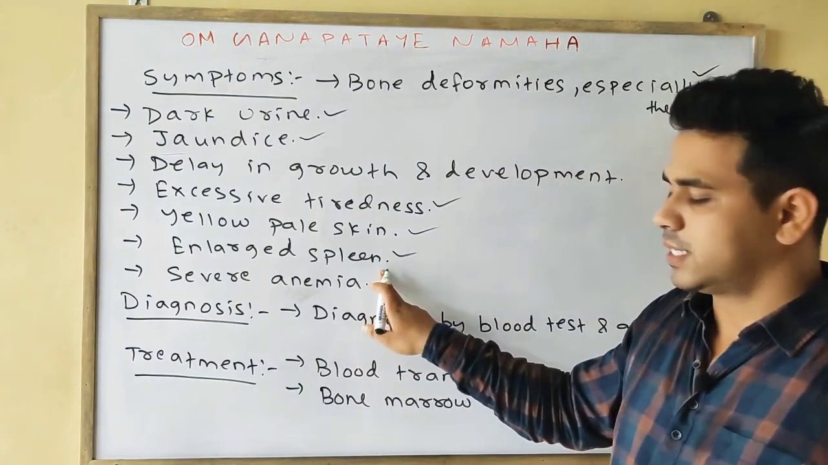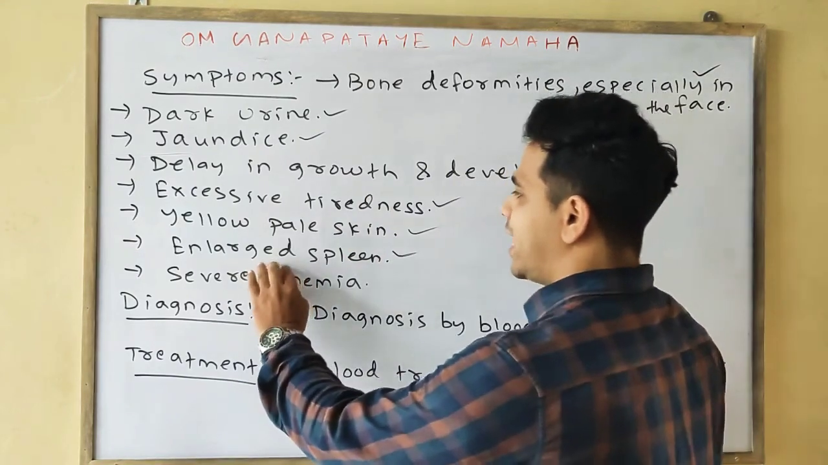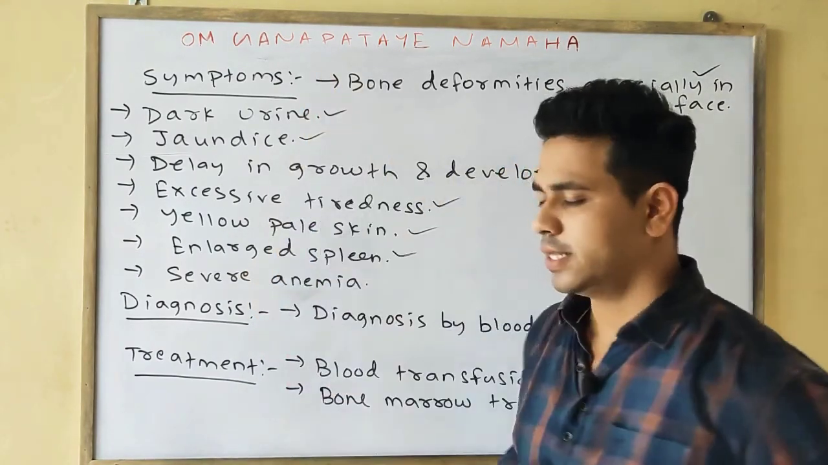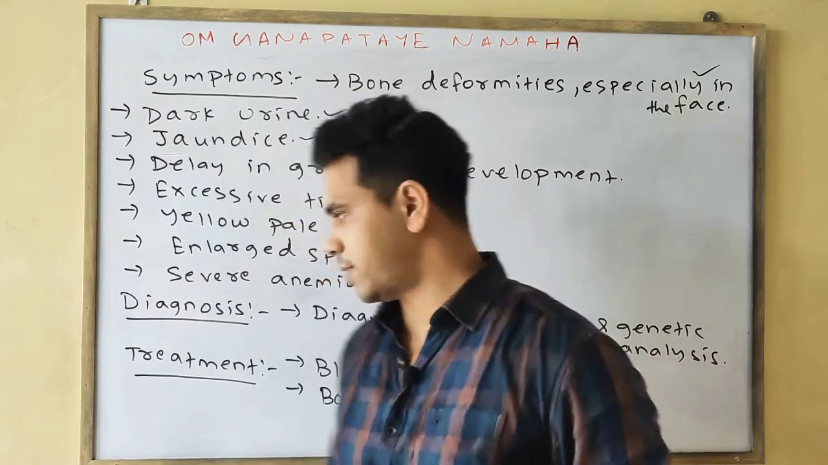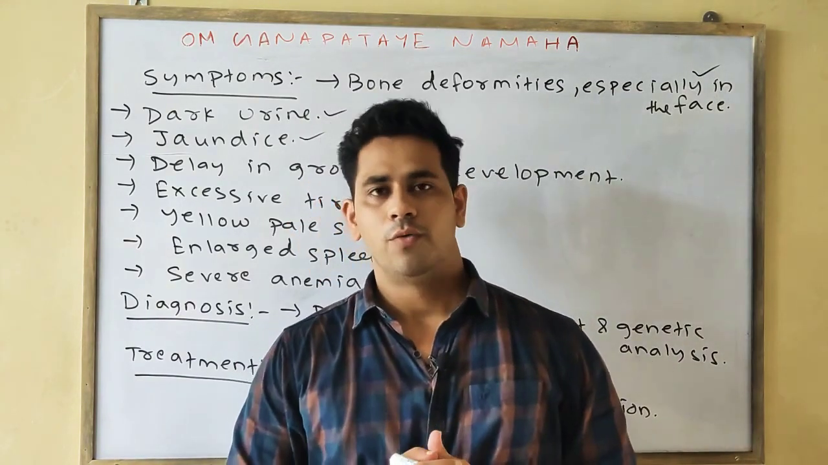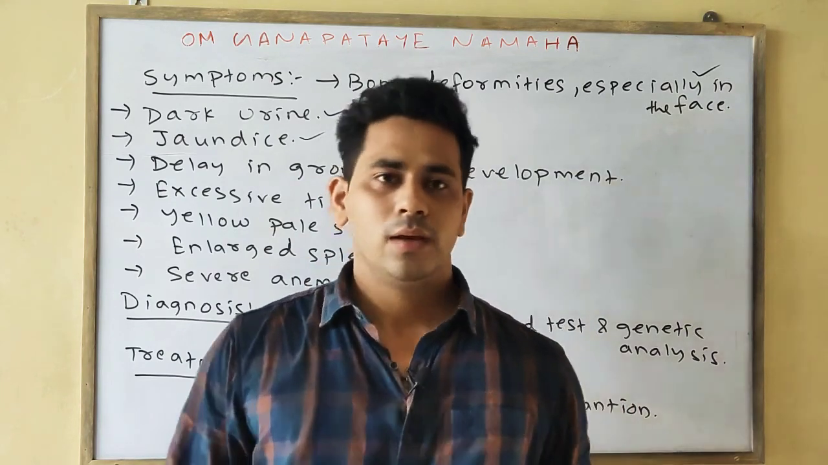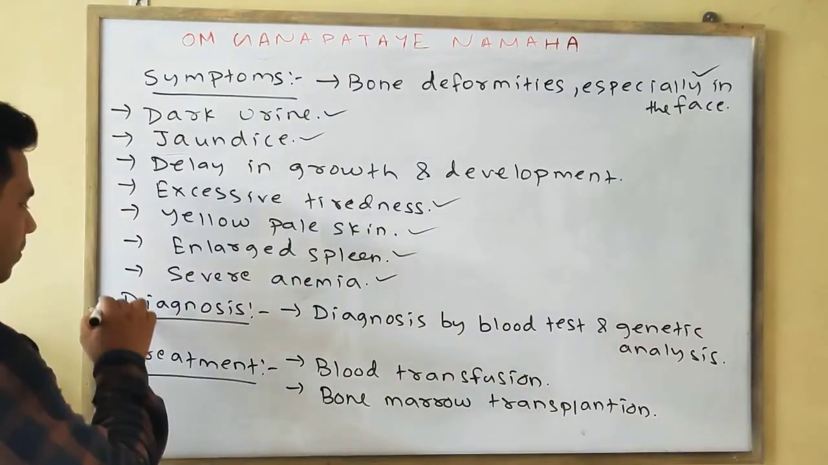The next symptom is an enlarged spleen, which is present above the stomach and below the ribs, an organ which acts as a filter of the blood. If the spleen is enlarged, then it is a main symptom of thalassemia. Last is severe anemia, meaning the lack of blood, which is also a main symptom of thalassemia. Then these are your symptoms. How can it be diagnosed?